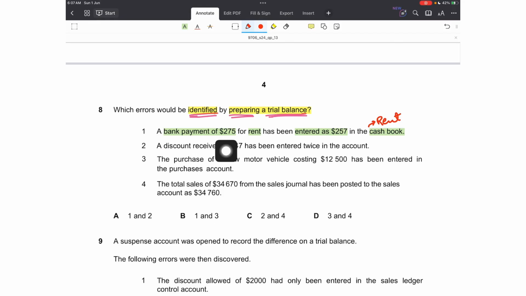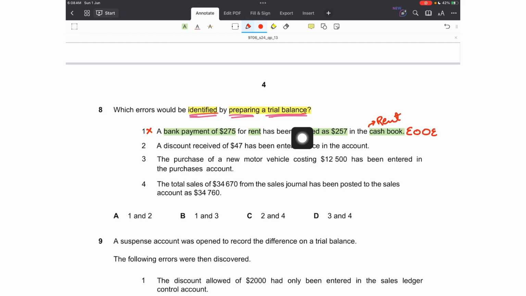So instead of recording 275, I recorded this as 257. Bank was credited with 257 and rent was also debited with 257. Would this error be revealed by the trial balance? No, it won't be identified because this is an error of original entry. We are not looking for such errors.